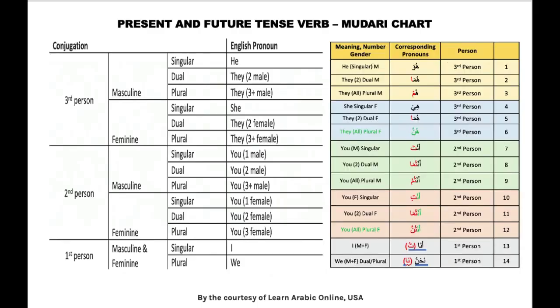This is just a reminder of the Damir chart. It is the pronoun chart. And again, just to remind you, you have to memorize this first in order to understand past tense verb or future tense, present tense verb. So again, huwa, huma, hum, hiya, huma, hunna, anta, antuma, antum, anti, antuma, antunna, ana, nahnu. And I know some people find it very helpful to use that damir nasheed. So if you follow that, it will be easy to memorize, inshallah.